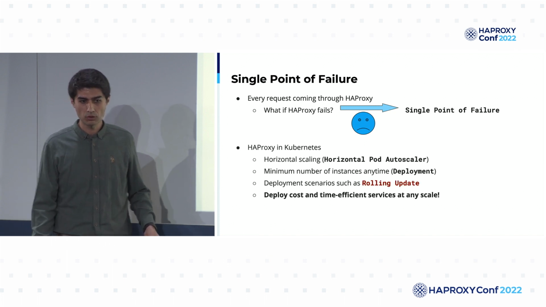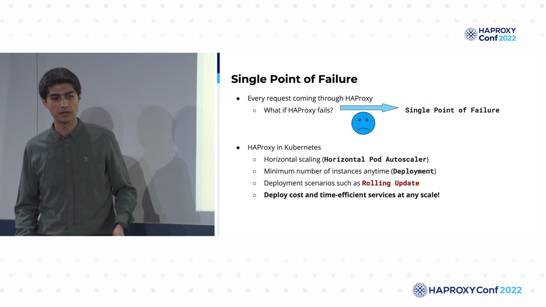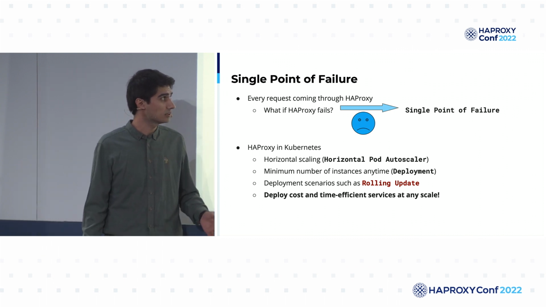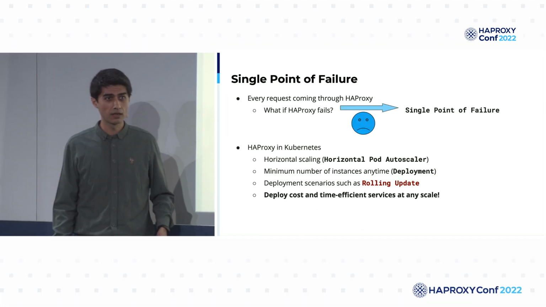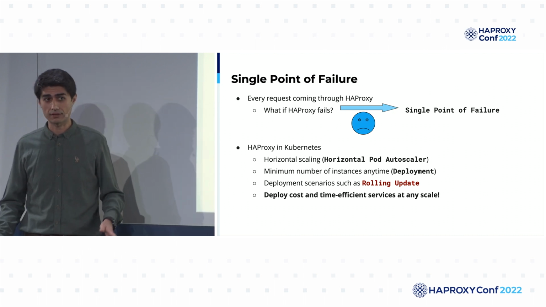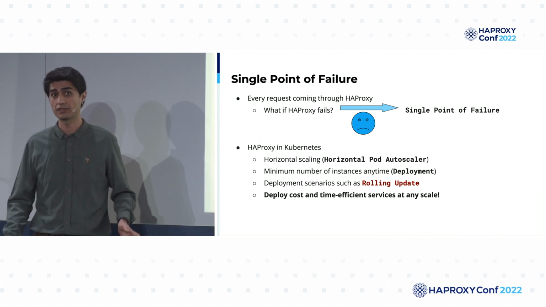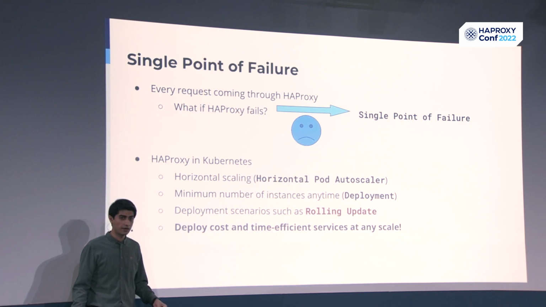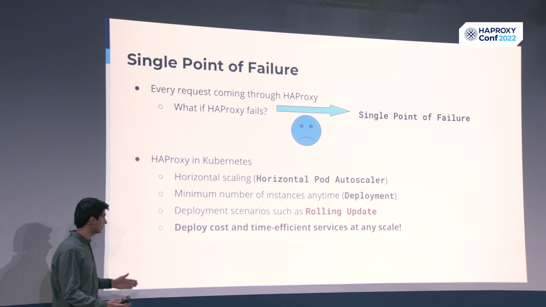So if we deploy HAProxy in Kubernetes, it will actually reduce the probability of single failure with certain rules, like horizontal pod auto-scaling. And please note that I will not include any scaling implementation in my presentation. We had a very great presentation yesterday presented by Ryan from Docker, and it well explained how you can scale your HAProxy within Kubernetes. And also we will make use of deployments, which will provide us a number of instances at any time for our stakeholders.